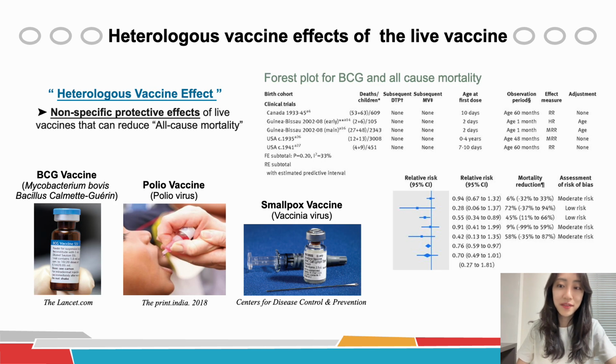It is known that live vaccines are associated with a very beneficial non-specific effect called the heterologous vaccine effect. There is strong clinical evidence that suggests live vaccines can reduce all-cause mortality from various infections. The concept of trained immunity has been introduced to explain heterologous effects of certain live vaccines, mainly mediated by monocytes or NK cells. Although the term trained immunity was not used in this manuscript, this study started from the concept of trained immunity because it is intimately related to the heterologous effect.